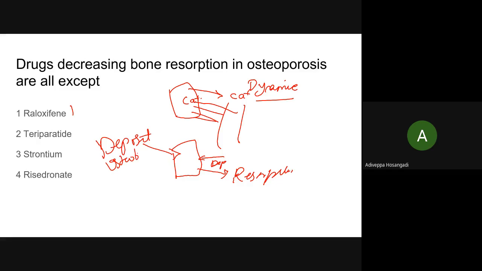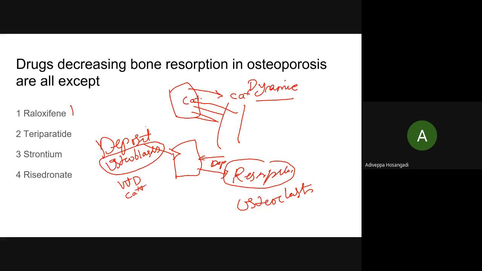Osteoblasts are the depositors. Who are the robbers or the borrowers? Osteoclasts. They can act on a different mechanism. For the osteoblasts to deposit bone, some mediators are required, like vitamin D and calcium.